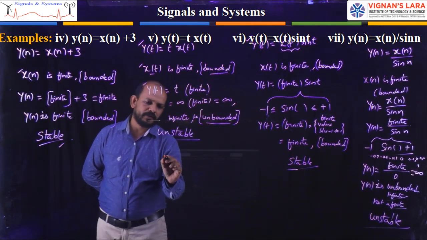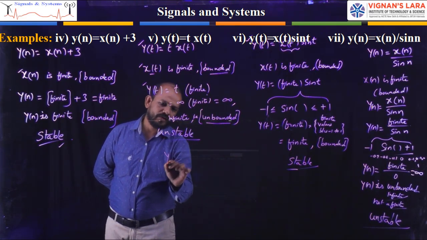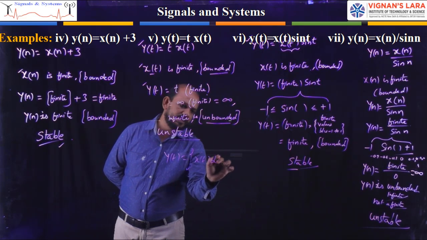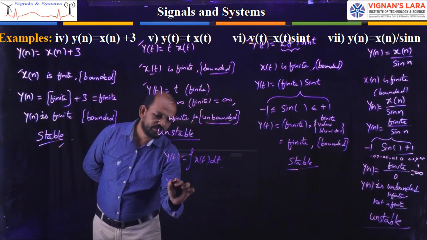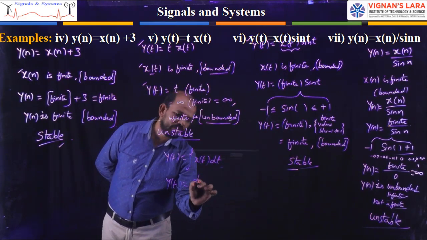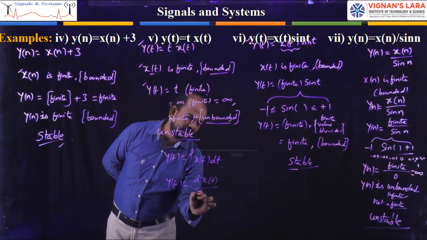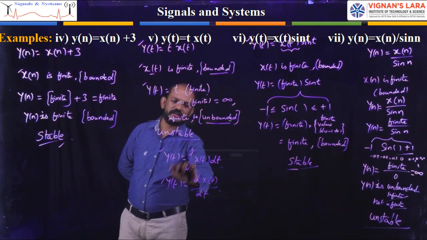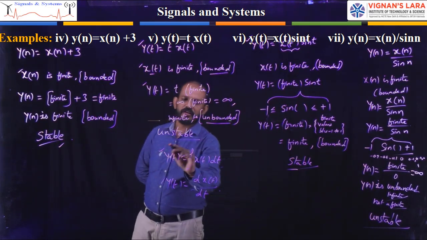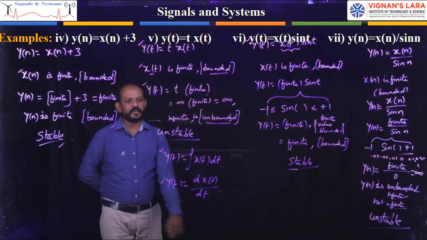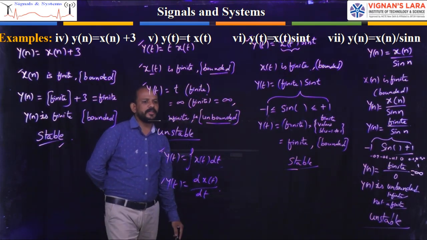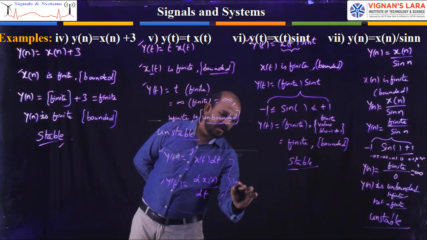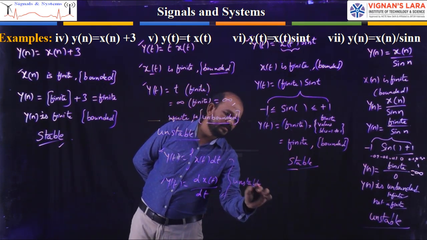Unstable examples are y of t equal to integral of x of t dt, and y of t equal to d of x of t by dt. These are examples of unstable systems: integration and differentiation.